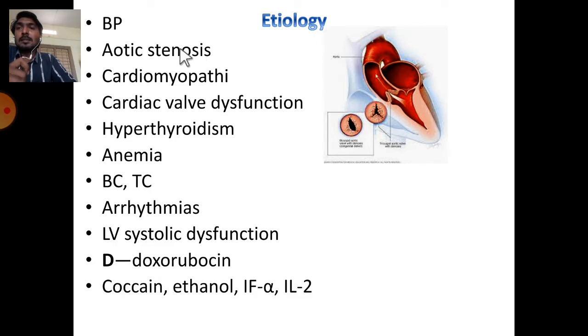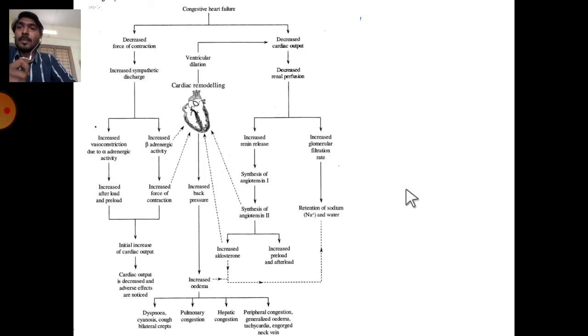Coming to causes, there are so many causes. The most important one is BP, hypertension. Due to hypertension, cardiac remodeling takes place. This leads to congestive heart failure, aortic valve stenosis, cardiomyopathies, cardiac valve dysfunctions, hyperthyroidism, anemia, bradycardia, tachycardia, arrhythmias, left ventricular dysfunction, and drugs like doxorubicin, cocaine, ethanol, interferon alpha, and interleukin 2. So here is the etiology. This is the flow chart.